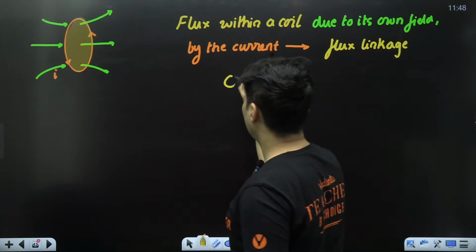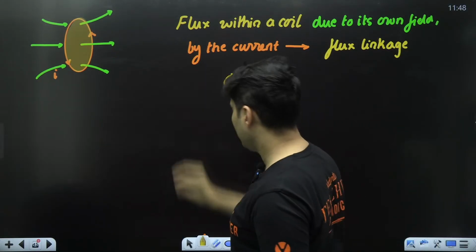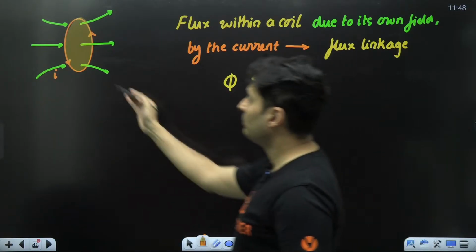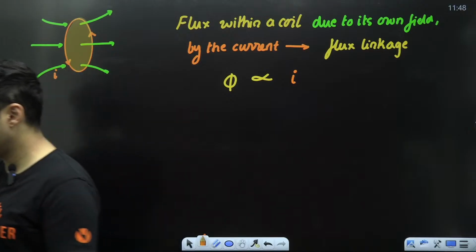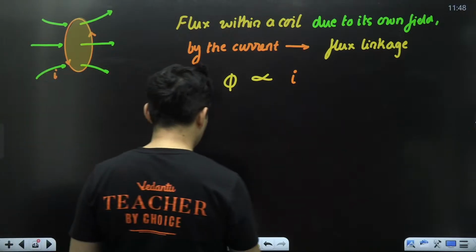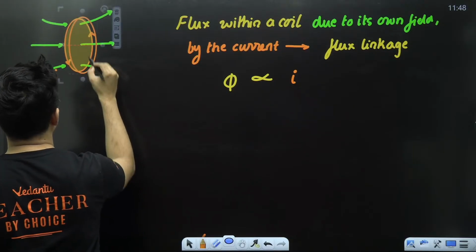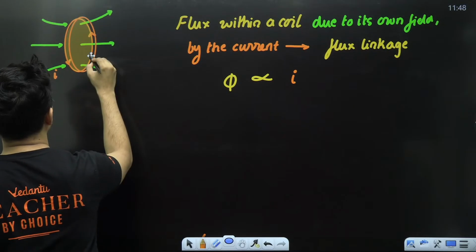And this particular flux obviously is going to be proportional to the current passing through it. More current, more flux. Less current, less flux. It also depends on one more thing, which is the number of turns. I have not shown it over here, but obviously it will depend. More turns, more flux.